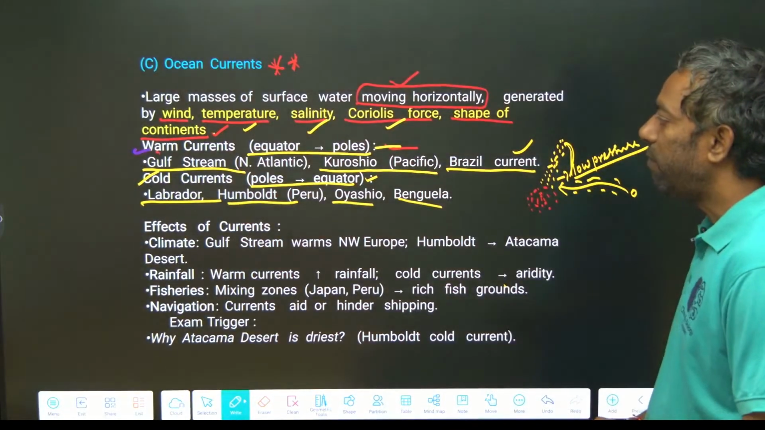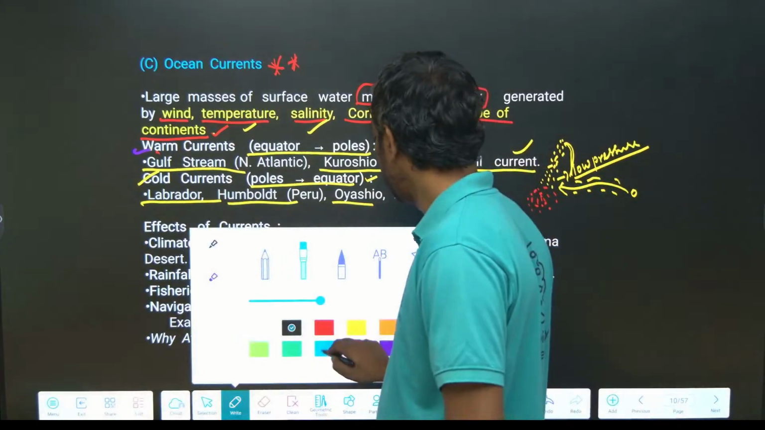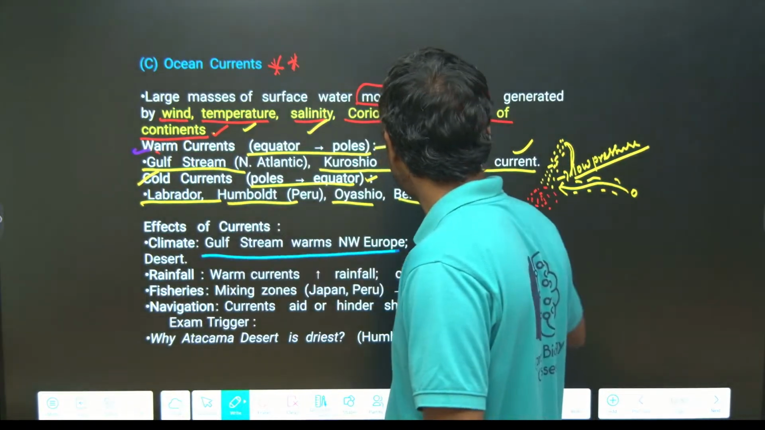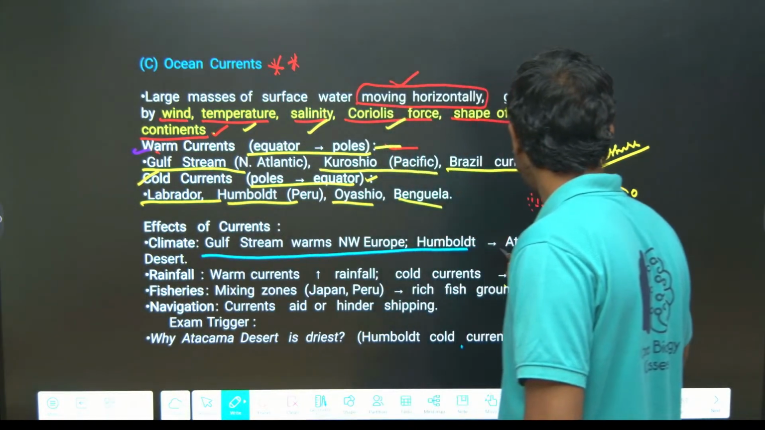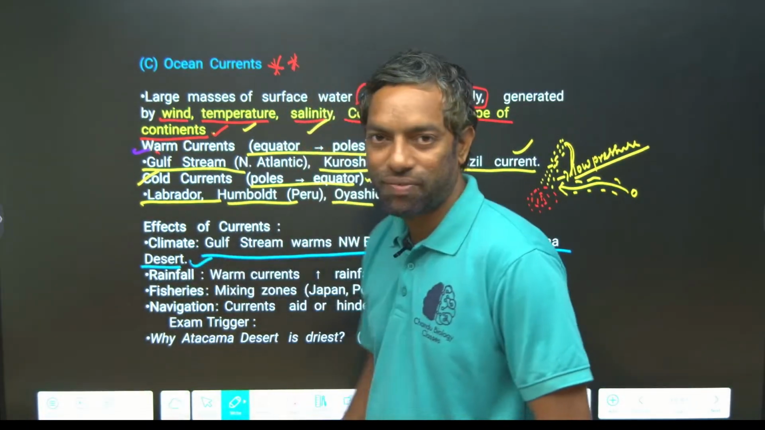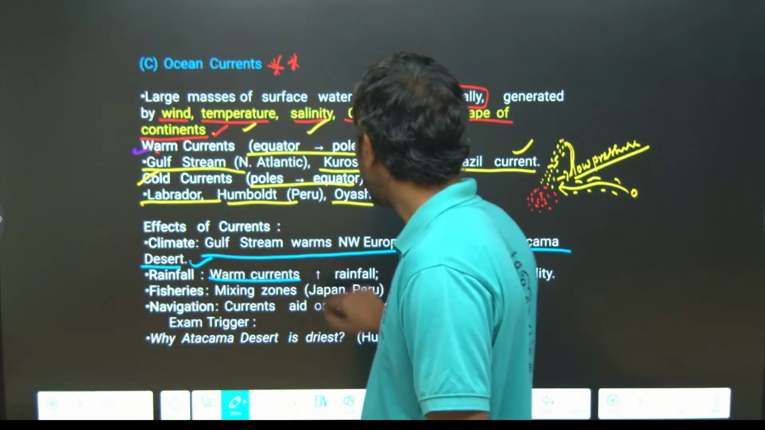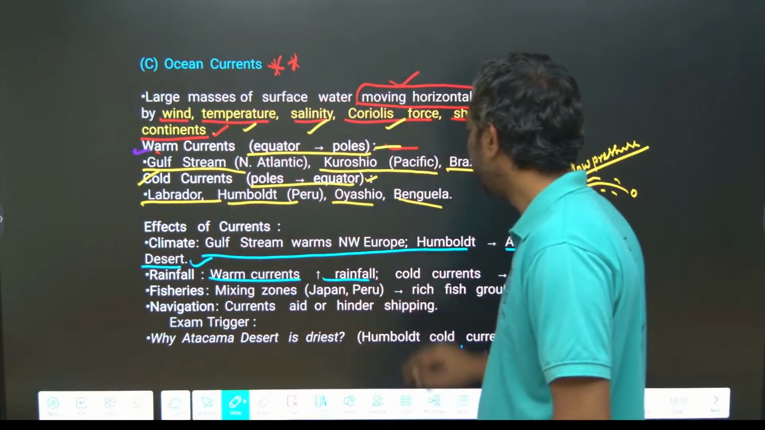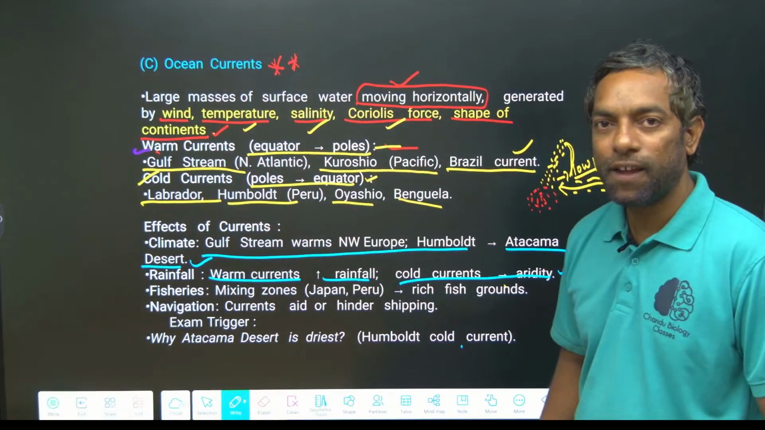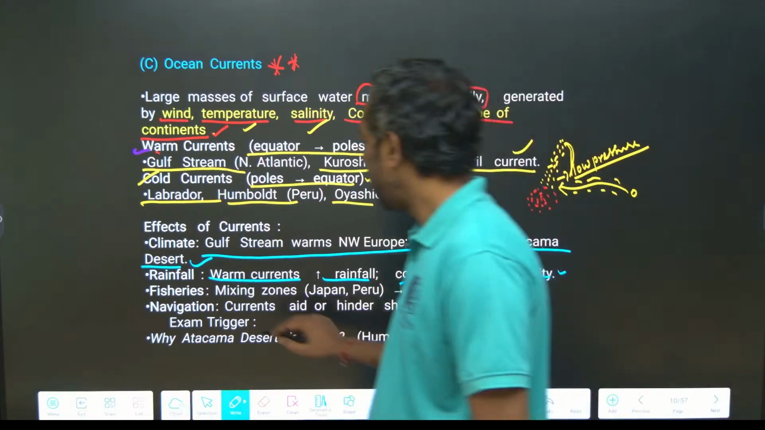Effect of currents, these cold and warm currents. The Gulf Stream warms North Europe; the Humboldt current causes Atacama desert formation. On rainfall, warm current created huge rainfall, cold current created aridity. Cold current created no rainfall.